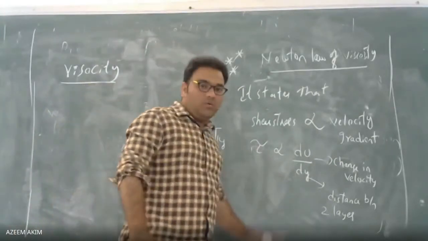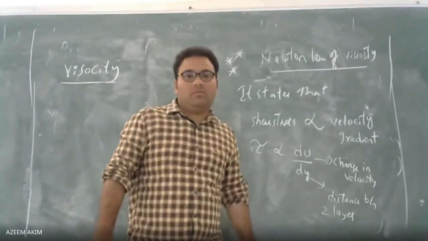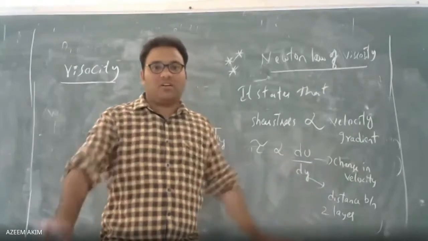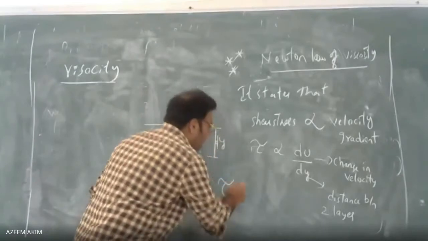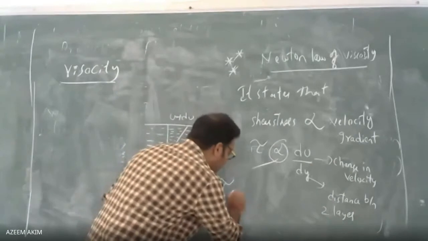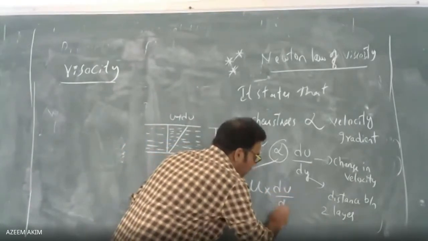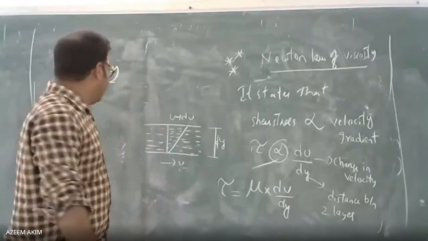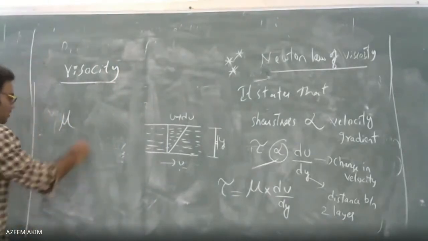Okay. You already know tau is nothing but shear stress. If you know the proportionality is there, if you remove the proportionality limit, you will get one constant. So what is the constant here? I am eliminating this proportionality limit. So you will get tau equal to mu into du by dy. What is mu? Mu is nothing but dynamic viscosity.